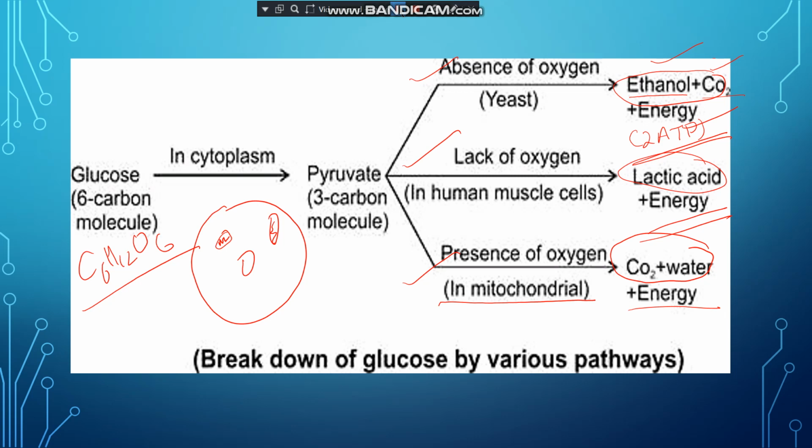But at that time the energy is utilized by the muscle cell, and this lactic acid is accumulating in our muscle cell. Due to the accumulation of the lactic acid, what happened? We are getting cramps after the heavy exercise work. You have observed that when you are doing any running, jumping, etc., then you say there is an ache in your leg or hand, etc. Why did it happen? Due to the accumulation of the lactic acid.